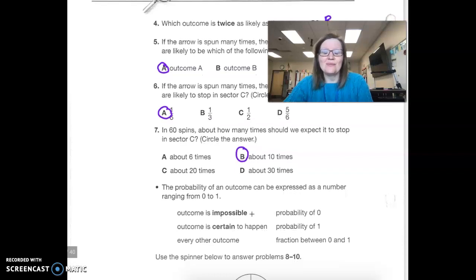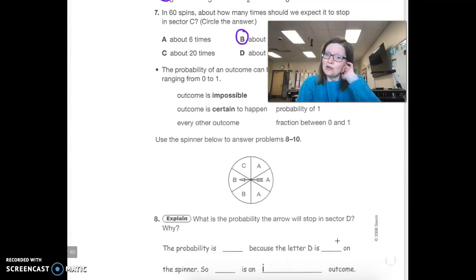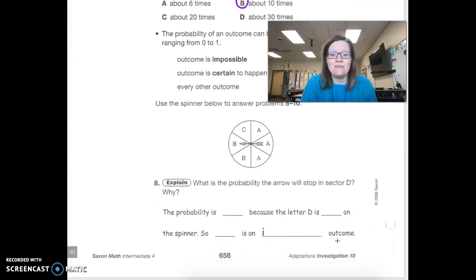which moves on to this concept of probability. The probability of an outcome can be expressed as a number ranging from 0 to 1. So if the outcome is impossible, then the probability is 0. If the outcome is certain to happen, the probability is 1. It will happen. And every outcome in between is going to be a fraction between 0 and 1. So let's use the spinner to complete questions 8 through 10.